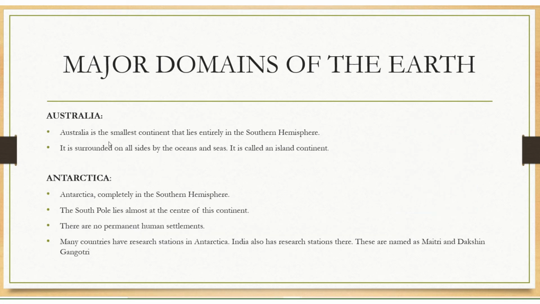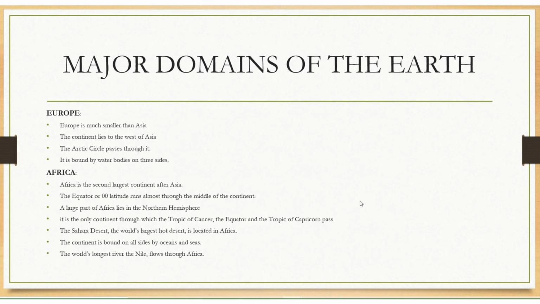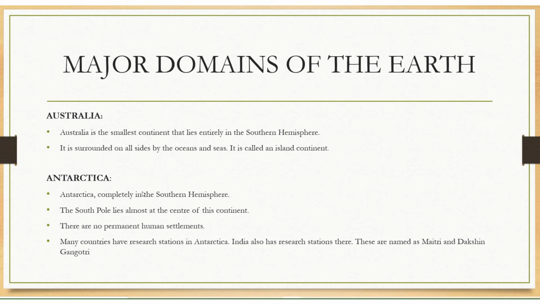Australia is a small continent that lies entirely in the southern hemisphere. See, Australia lies completely in the southern hemisphere, and all its sides are covered by oceans and sea. It is called an island continent.